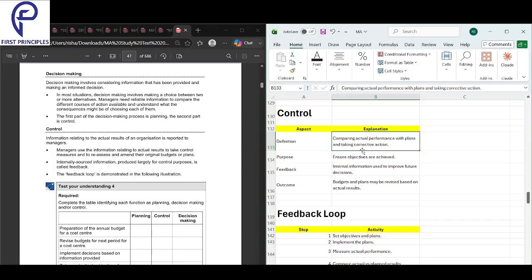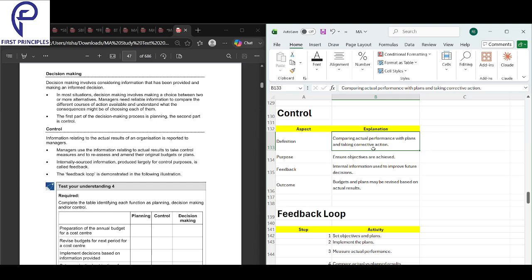तो फर्स्ट वाले में अगर आप देखो, तो जब भी आप compare करते हो, you compare actual with plans and you get a variance. When you analyze that variance, you are able to then take the corrective action. So once you find the difference after comparing, that difference is called variance. Then you do variance analysis. After analysis, you take the corrective action. Corrective action आएगा तब आपको पता चलेगा कि difference क्यों हुआ था.